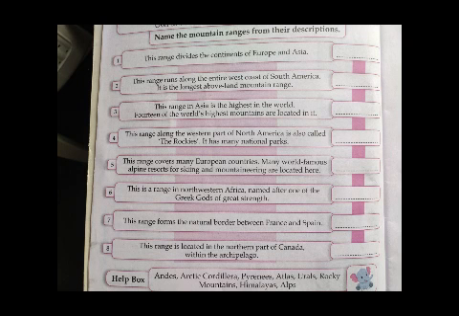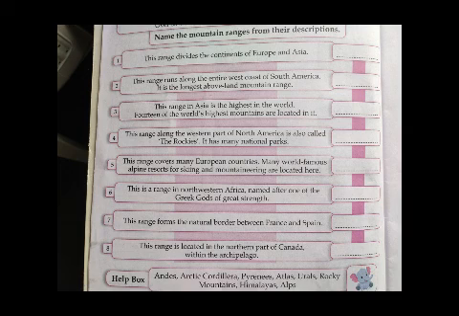Now let's see the exercise part. In the exercise part, descriptions of mountain ranges are given and there is a help box. According to the description, we have to find the mountain ranges. So see the first one. This range divides the continents of Europe and Asia. So we have learned that it divides the continents of Europe and Asia, that is the Urals mountain. So you can write the answer Urals.